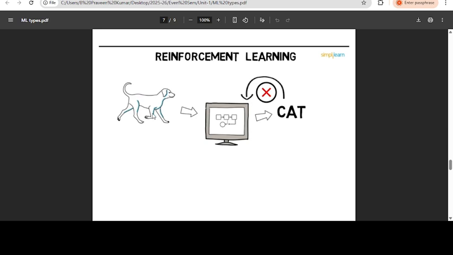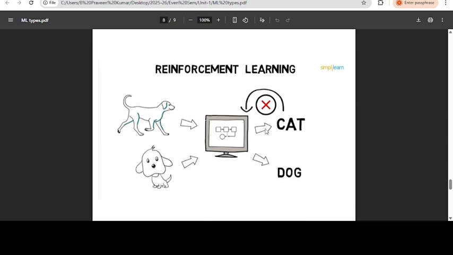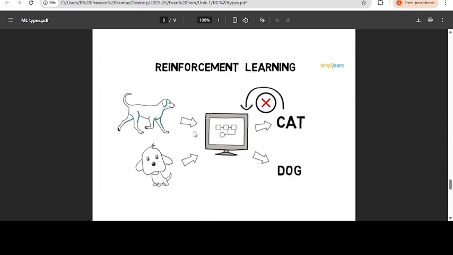The first time it says the dog is a cat. The second time I give feedback, it means this is not a cat. Again you learn something, some features. Then finally it says, okay, this is a dog. So repeatedly I am learning. That is about reinforcement learning here. So dog is a dog, cat is a cat. That is called reinforcement learning.